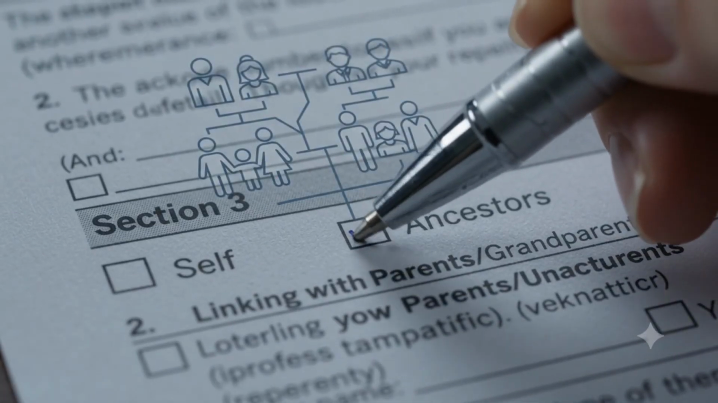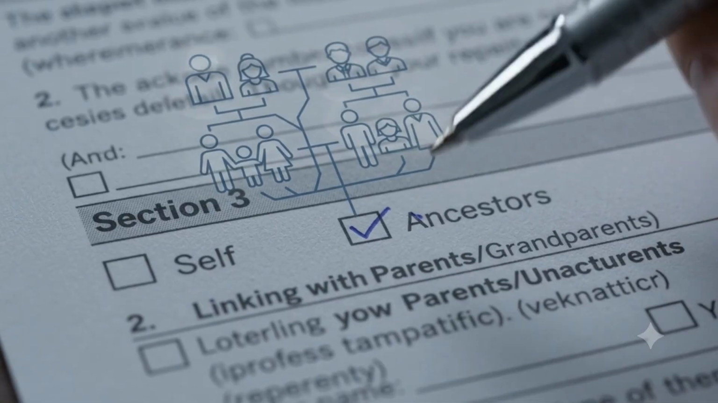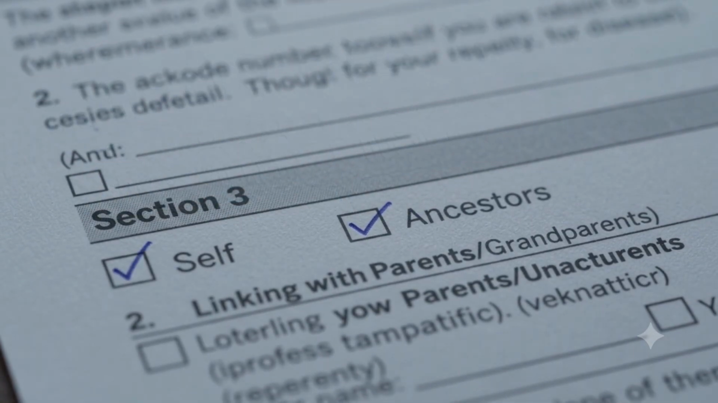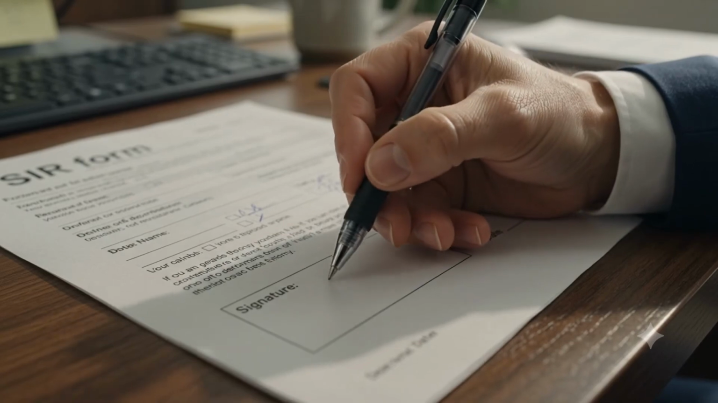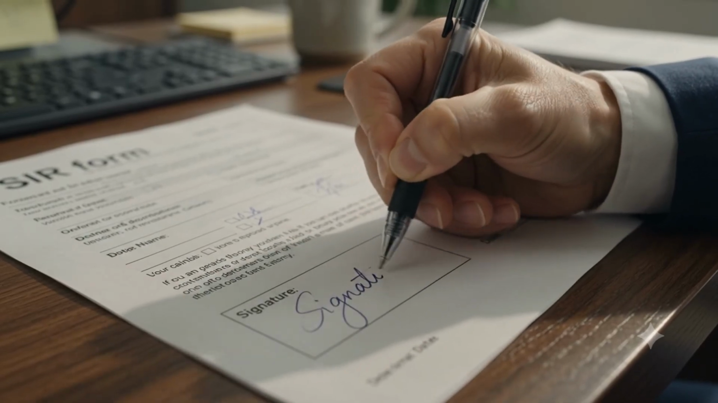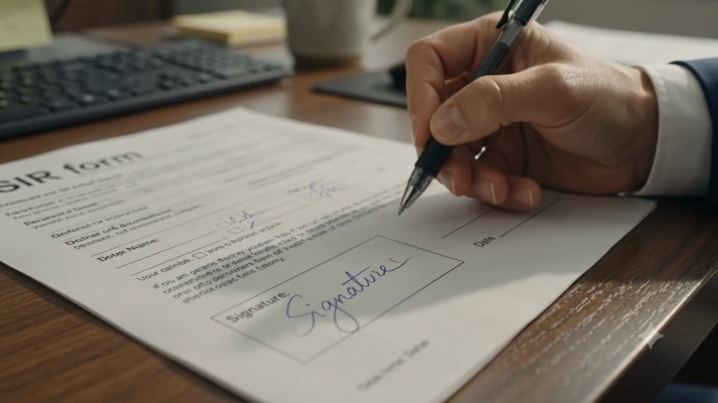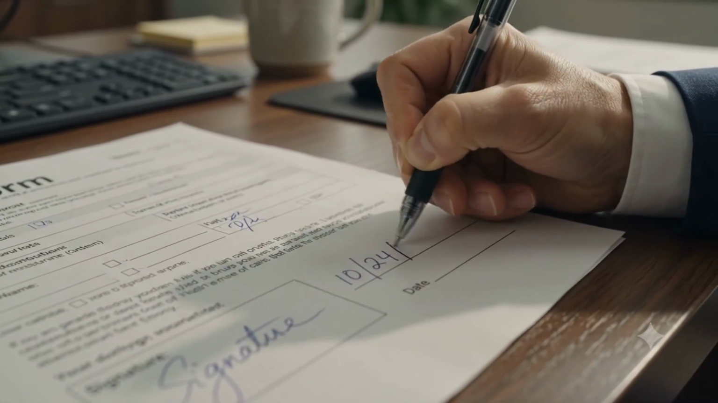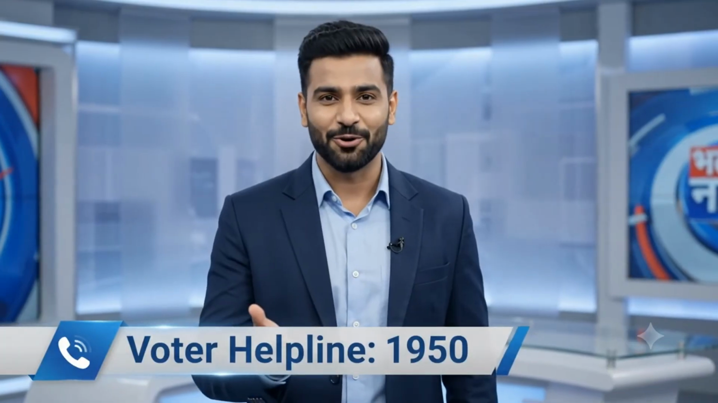Section 3 is crucial. You must choose whether you are linking the record to yourself or to your parents and grandparents. Finally, sign the form at the bottom. This confirms that all the information provided is accurate to your knowledge. For any help, call 1950.